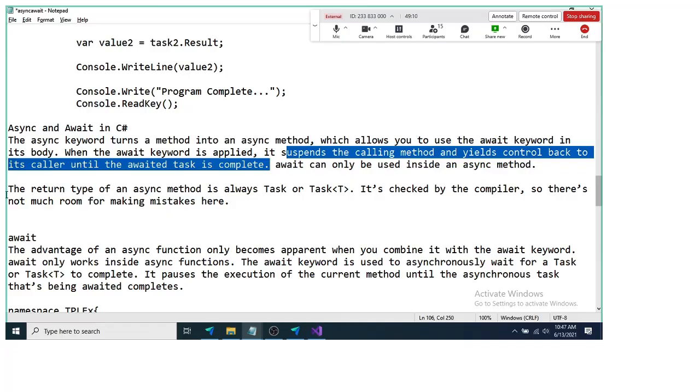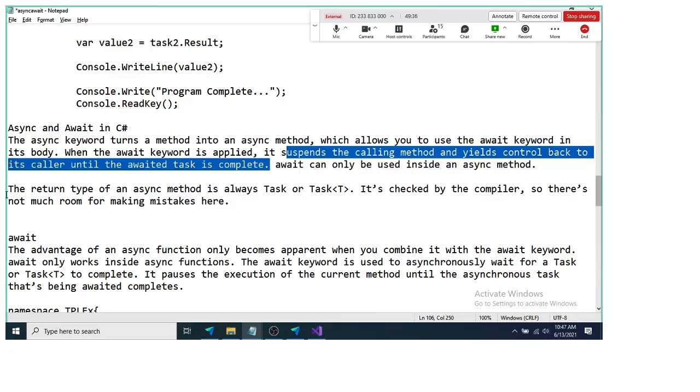An asynchronous method is a method that has the capability to perform the await operation. The await keyword, when called with any function or any kind of code, will suspend the current method and hand over the control to the caller or calling method until that particular await task or activity gets completed.